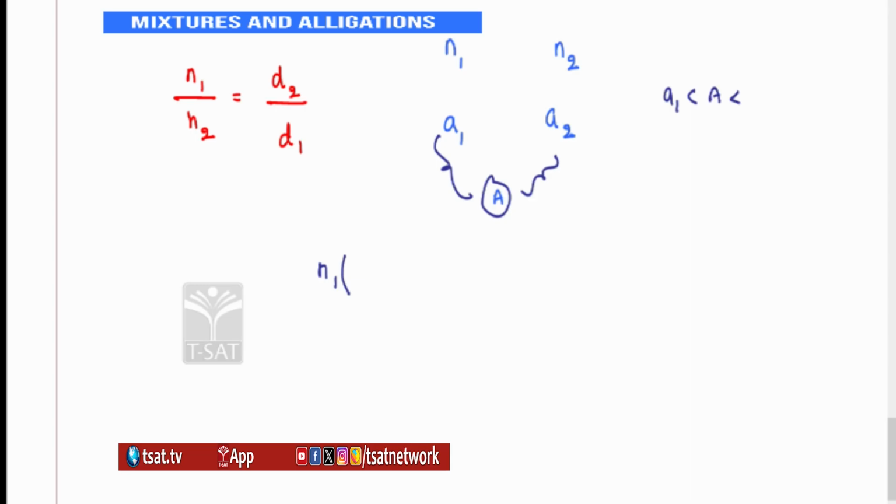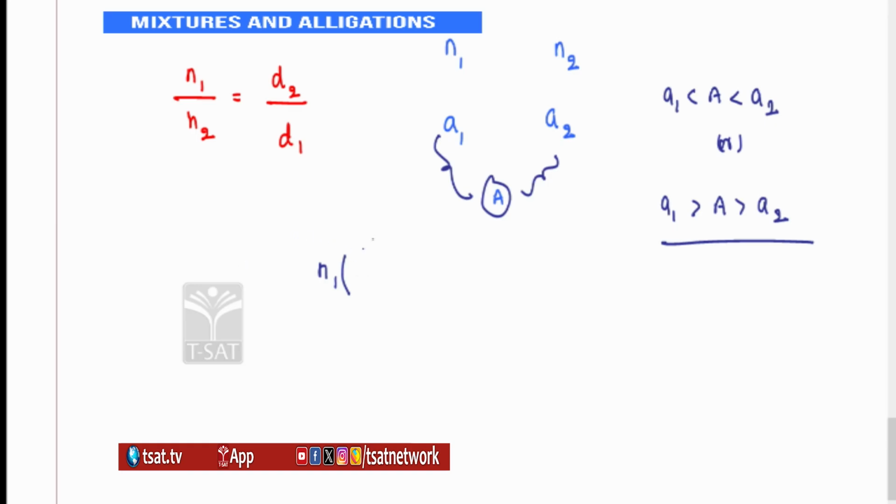It should be either the first case or else A1 should be greater than capital A should be A2. So your capital A should always lie in between A1 and A2 because you're combining two groups. So your combined average should rest in the average of A1 and A2. Okay, it should be in between A1 and A2 only.